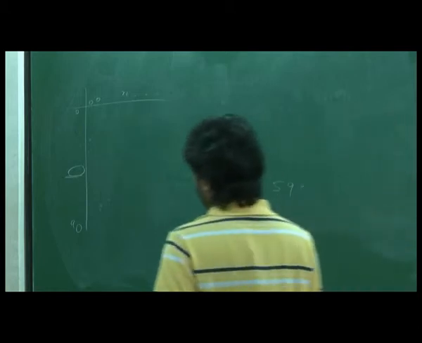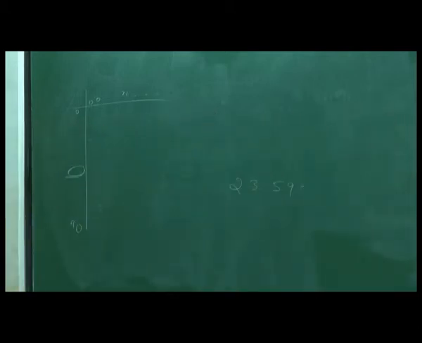Fine. So how did they find it out? We didn't know anything, but still we constructed 30, 45, 60 and we found out the ratios, right? In the same way, given any angle, there is always a way to find it out without using a log table also. So that maybe you'll learn later. Let's not discuss it here.